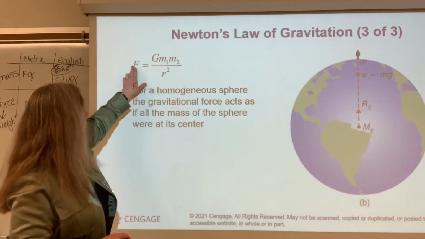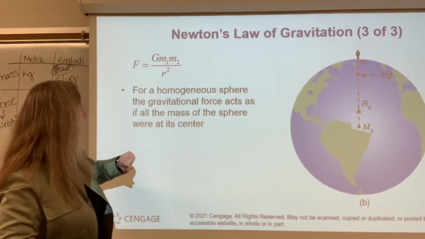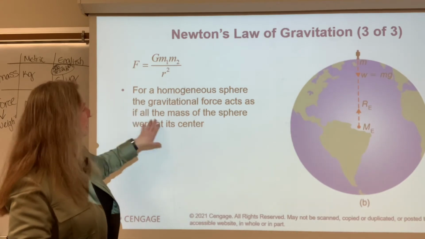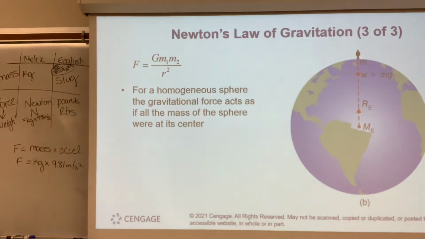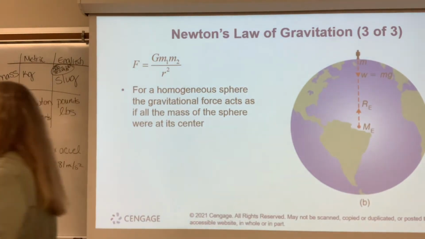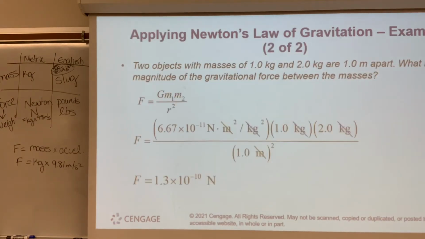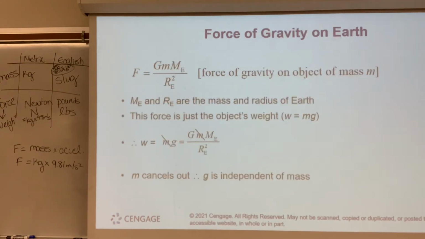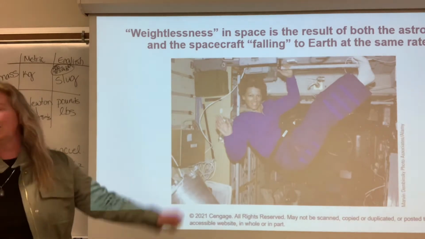So again, here's my force equals big G, mass 1 times mass 2 over the radius squared. Again, here's my Earth, and that radius is the distance. And so you see right here, see how they use a big M? That often means the mass of the Earth. And again, those are accepted values. All right, I'm gonna keep going a little bit. I think it's time to go. So if we were in space and didn't have gravity, we would notice that.